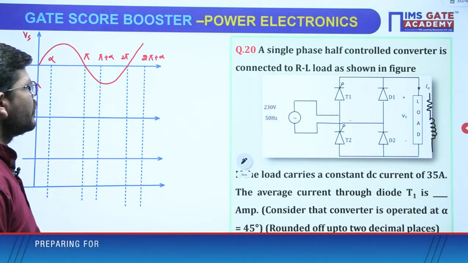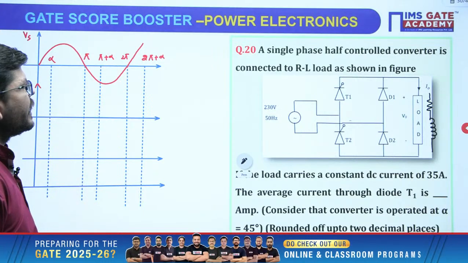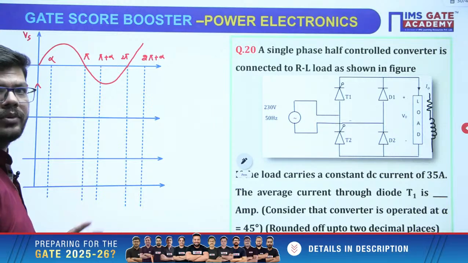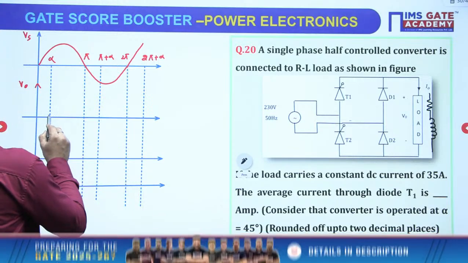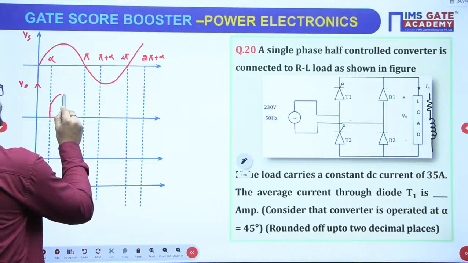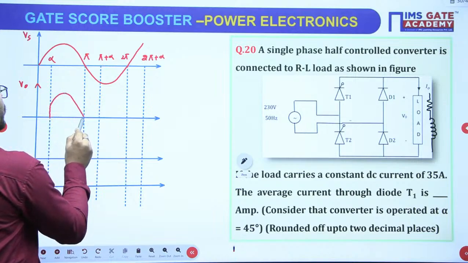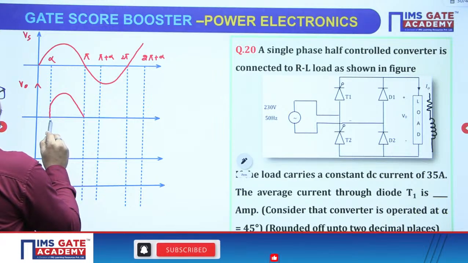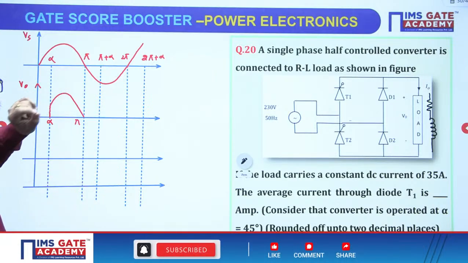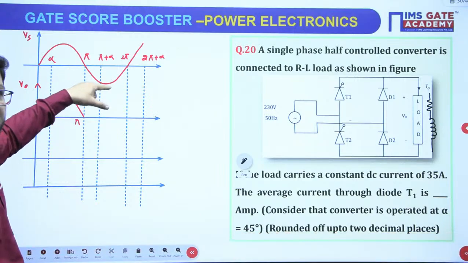Now when there is positive cycle, you will trigger T1 and D2. So T1 and D2, they will carry the voltage, and they will keep on following the input voltage, right. So from alpha to pi there is no problem, they will follow. When pi is reached, negative cycle is starting.